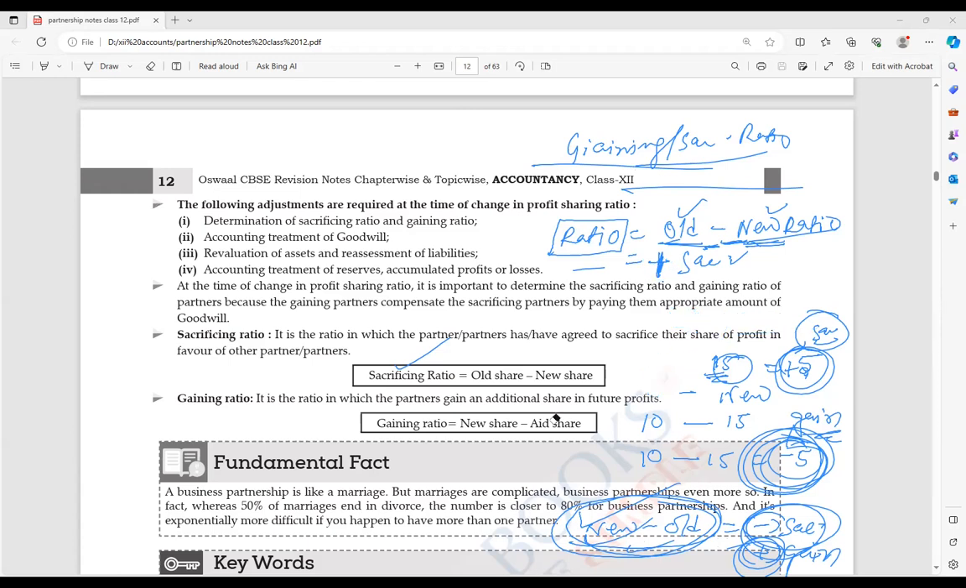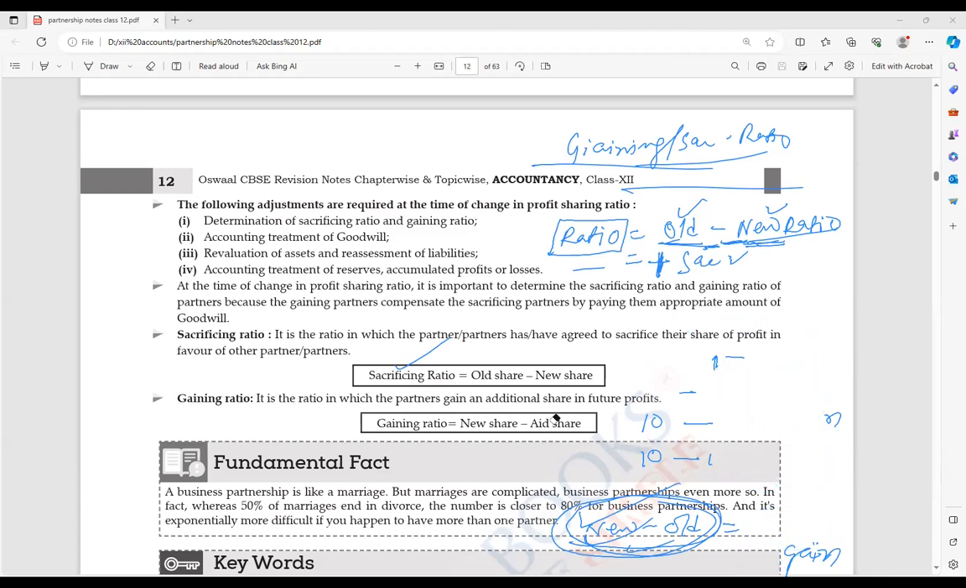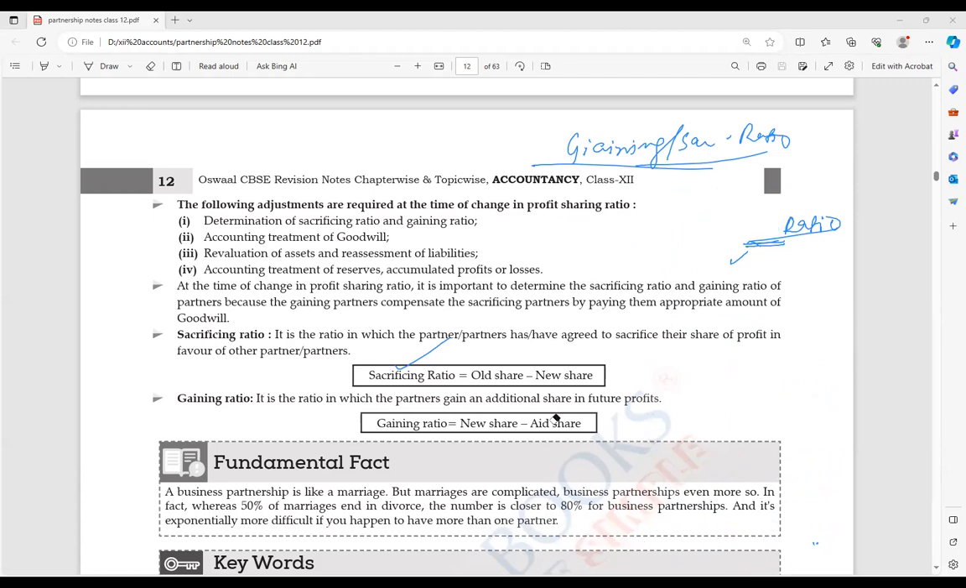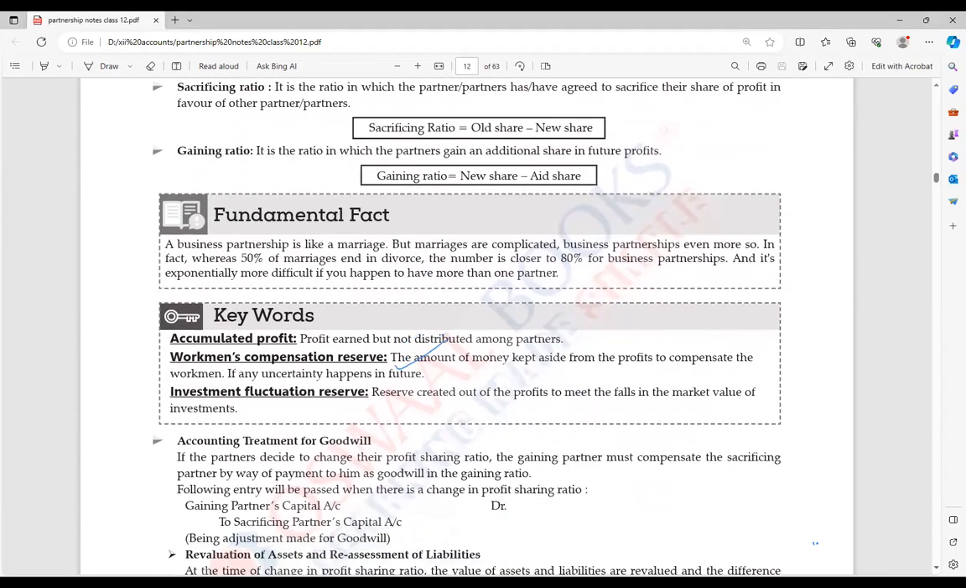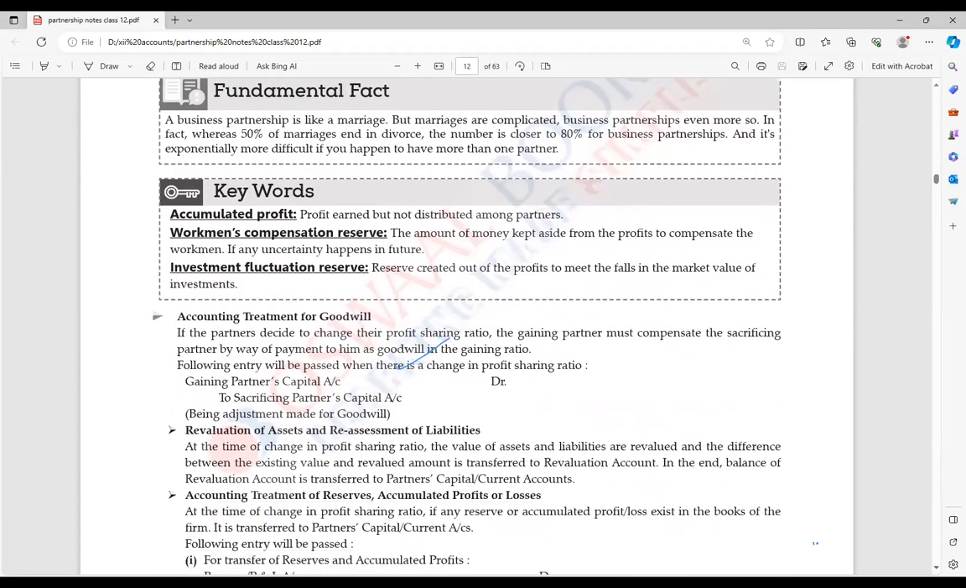Yes, sir. So a plus number will be gain, a minus number will be sacrifice. Correct? Yes, sir. But as per the formula, if they are asking for the gaining ratio, it is nothing but new ratio minus old ratio, and the sacrificing ratio is old ratio minus new ratio. Sometimes the formula is asked in MCQ form, so that's why I am telling you. Clear? Yes, sir.